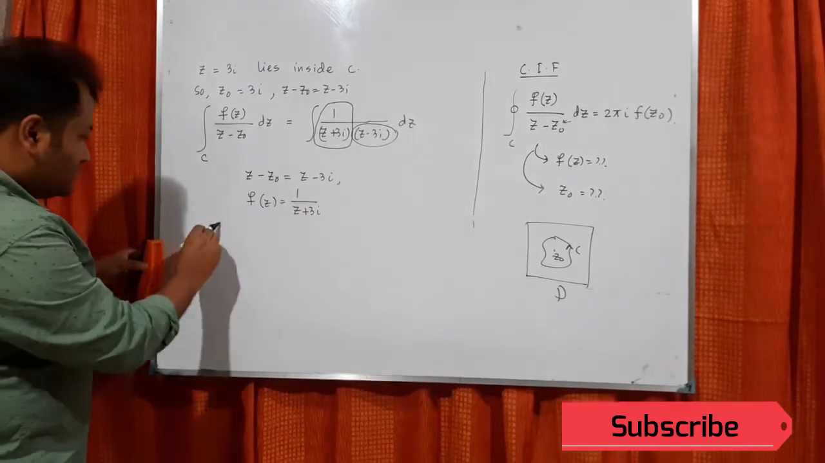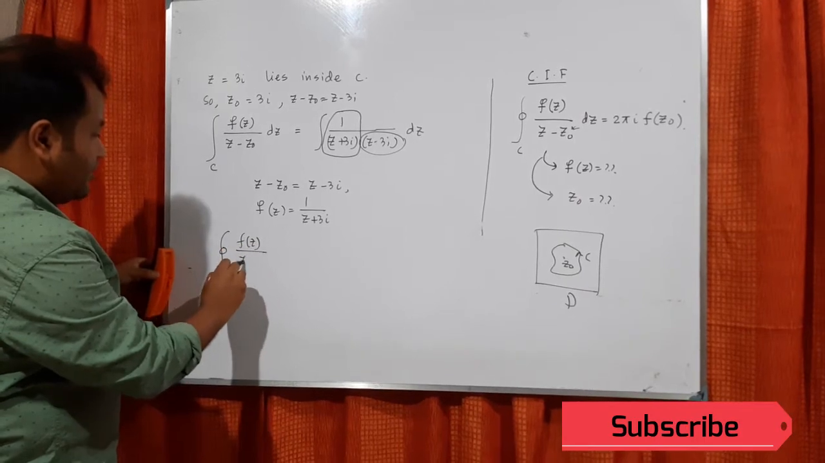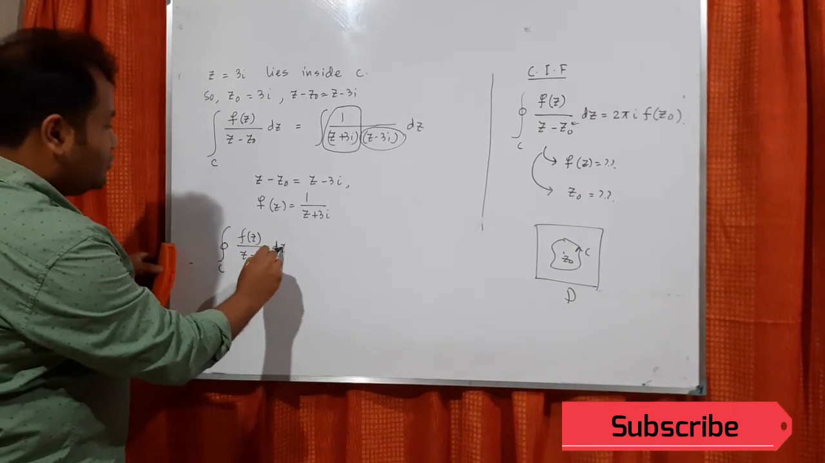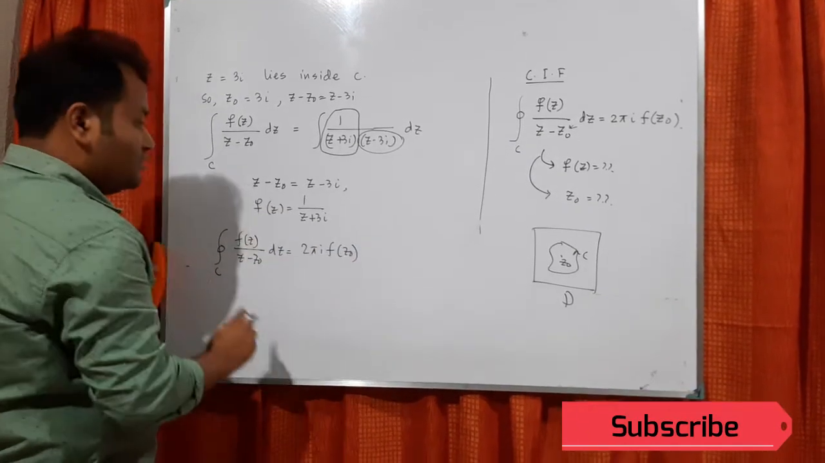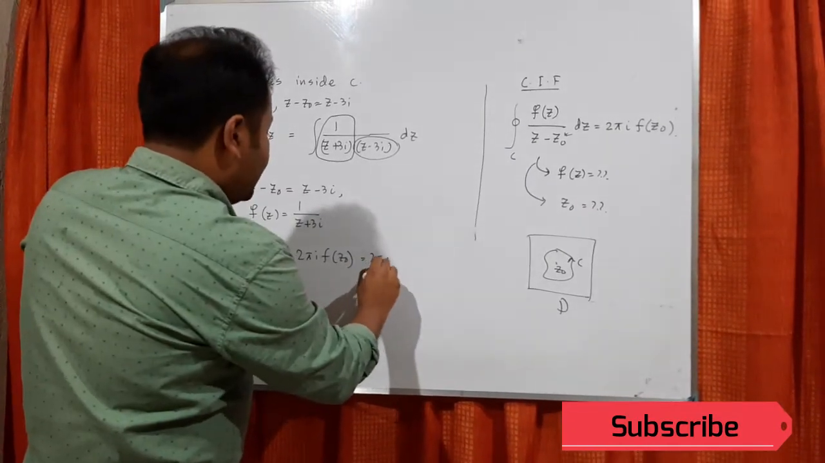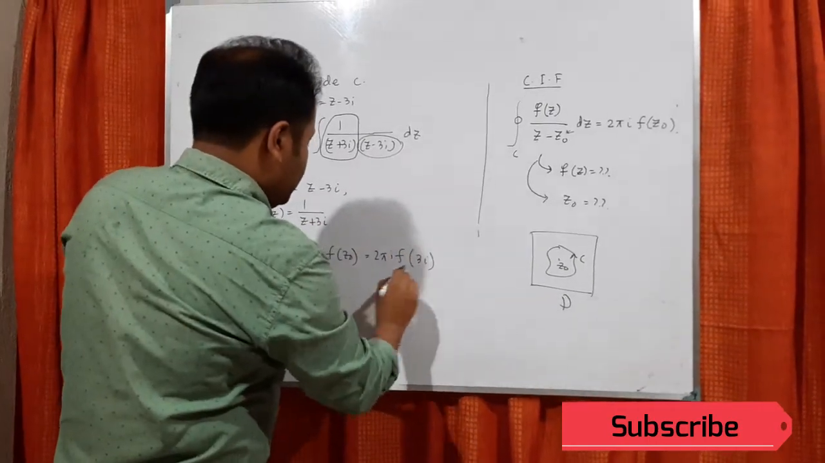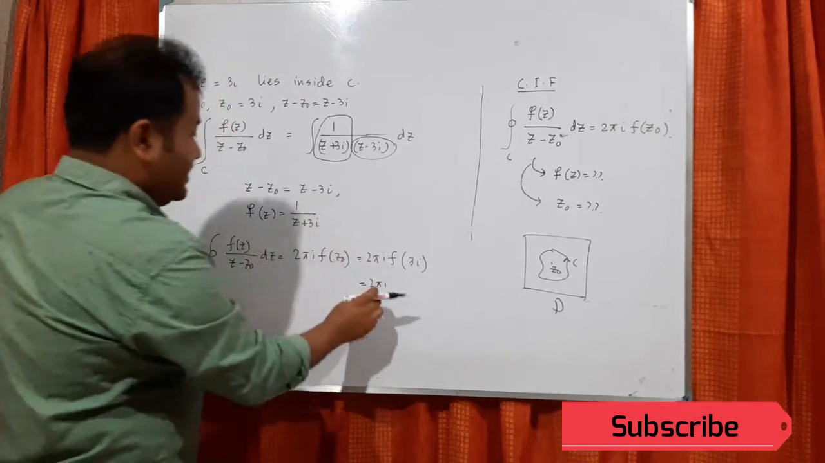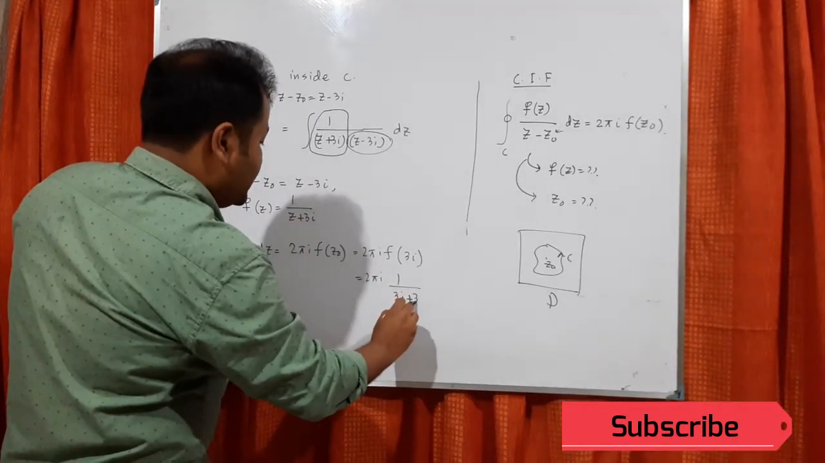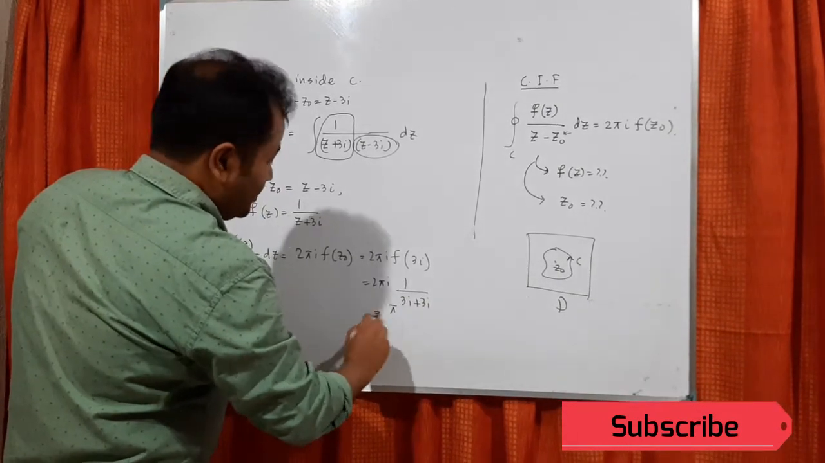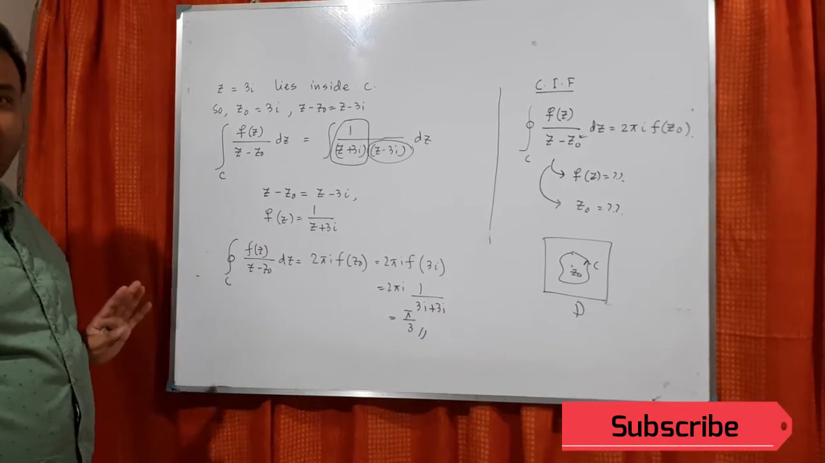So now, according to the theorem, what will this one be? This will be 2 pi i f(z naught). So 2 pi i f(z naught), where z naught is 3i. So 2 pi i, now f(z naught) means 1 by 3i plus 3i. So it will be pi by 3. So that is the final value of the integration.